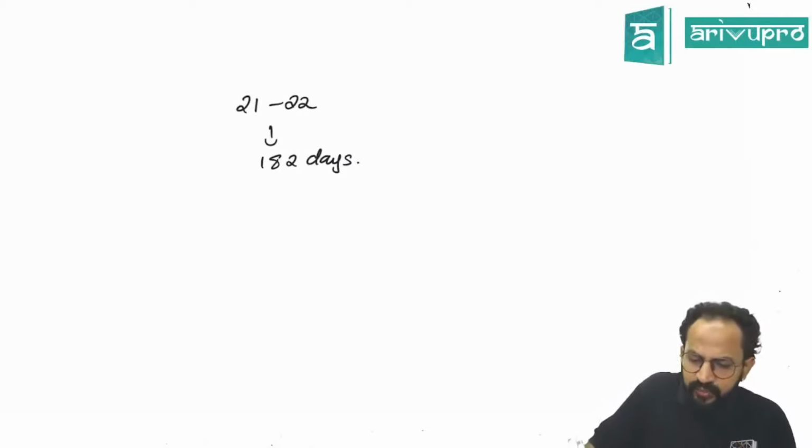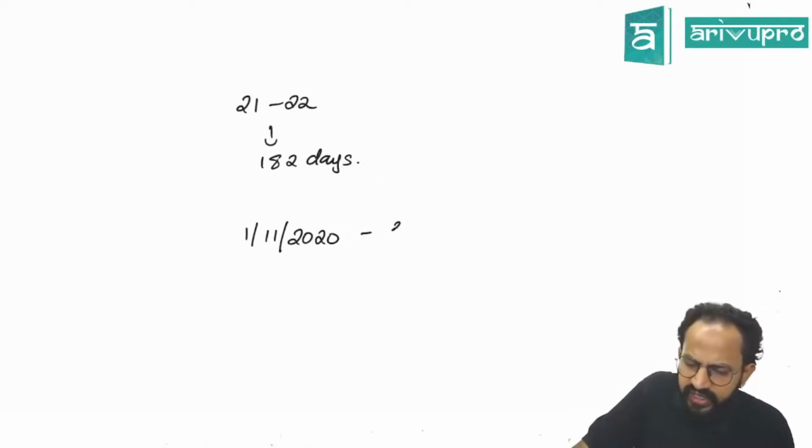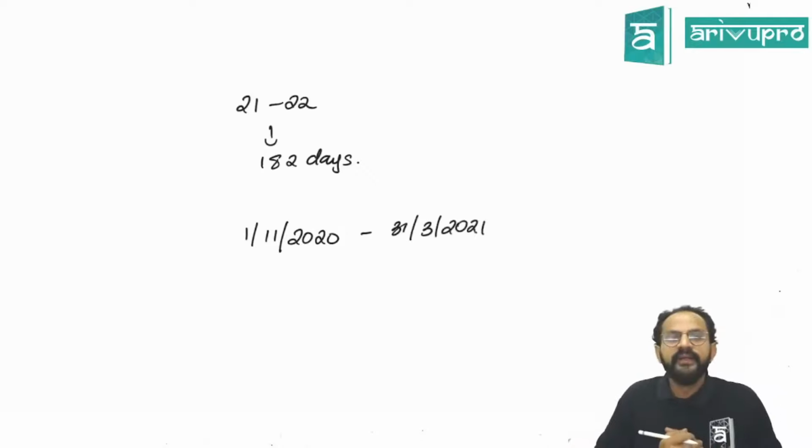Imagine my company has been incorporated on 1st November 2020. So obviously the financial year ends on 31st March 2021.